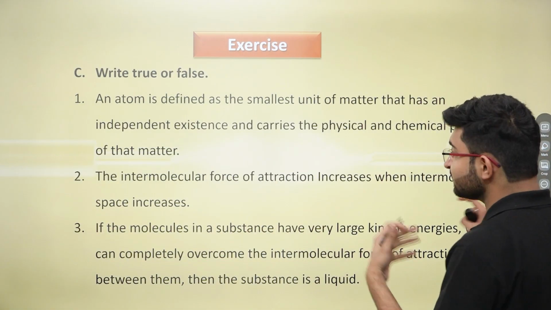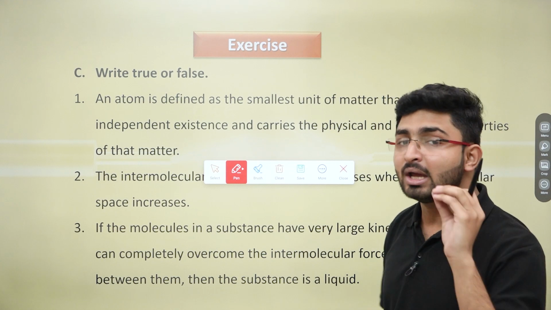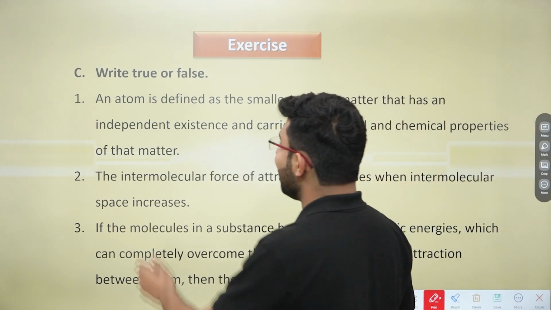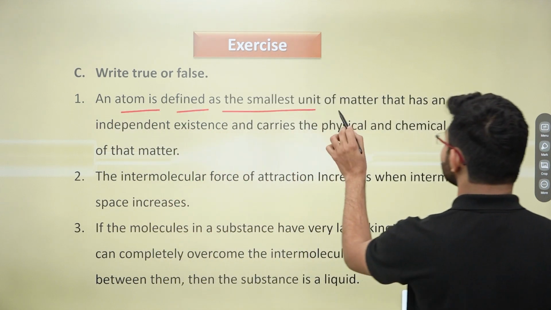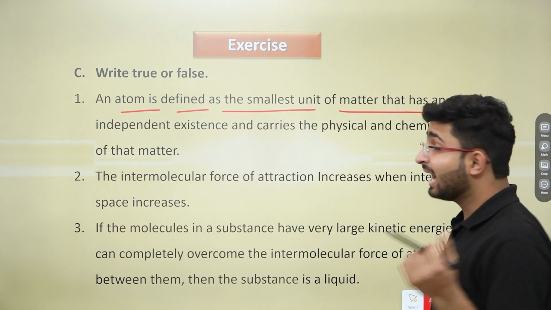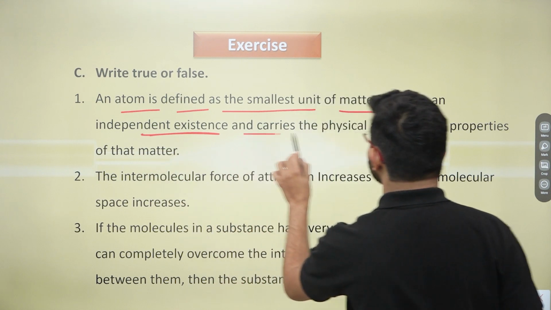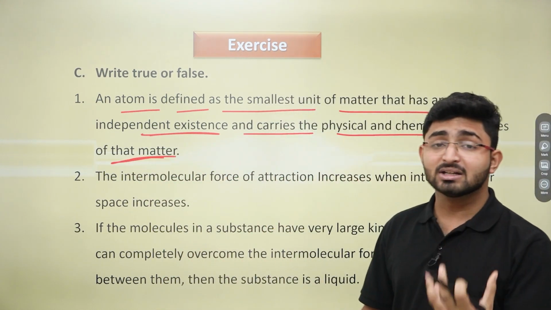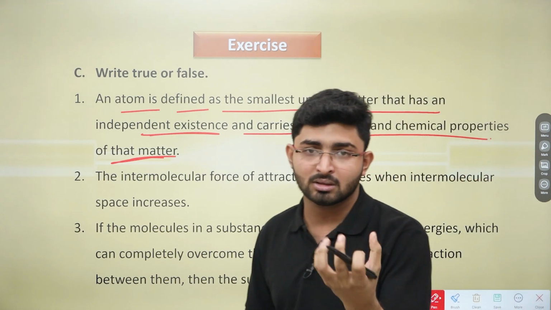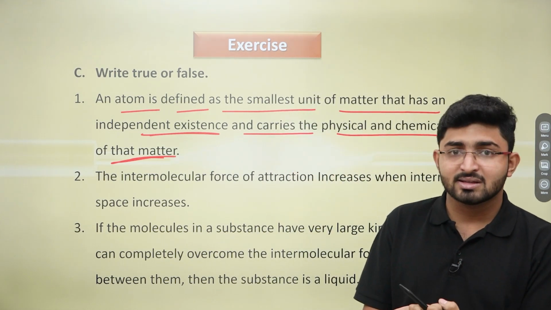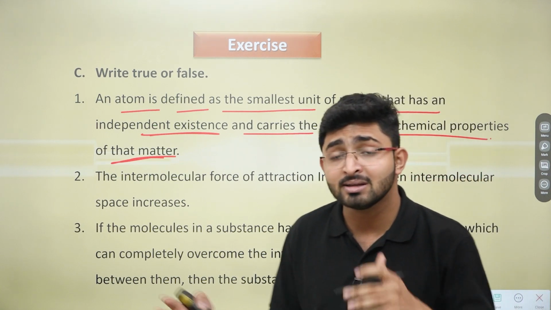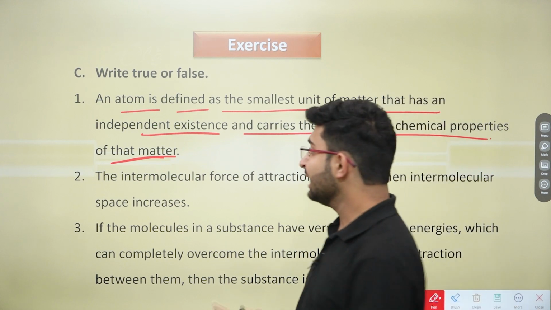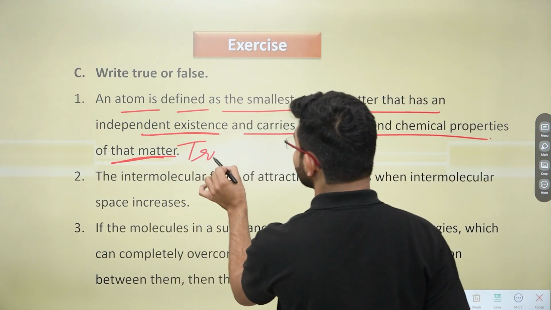Write true or false. There are some statements here on your screen, and you have to write true or false for all these statements. The very first statement says an atom is defined as the smallest unit of matter that has an independent existence and carries the physical and chemical properties of that matter. Obviously, an atom has some sort of independent existence, and it is carrying the physical and chemical properties of that particular matter, right? So that's why it becomes a true statement.